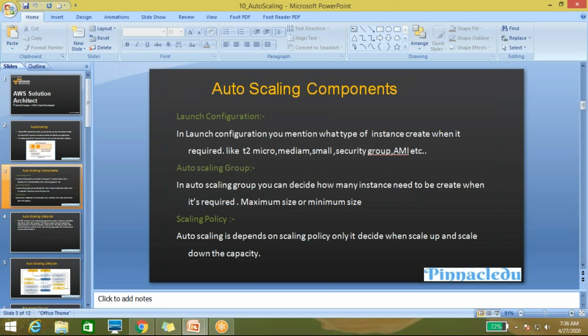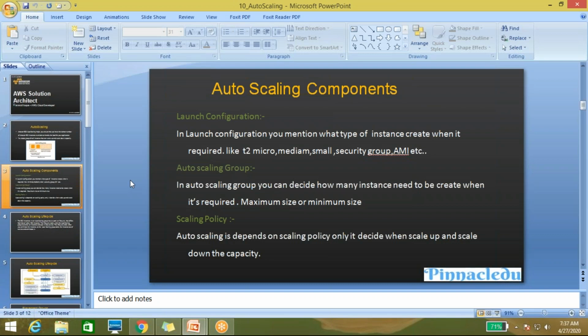instance needs to be created. Here you can decide, for example, that you are creating a T2 micro, and what needs to be attached to this instance. These things you need to mention in the launch configuration. The second one is the auto scaling group. In the auto scaling group you can decide how many instances need to be created when required. It means you can mention the minimum and maximum size limits.